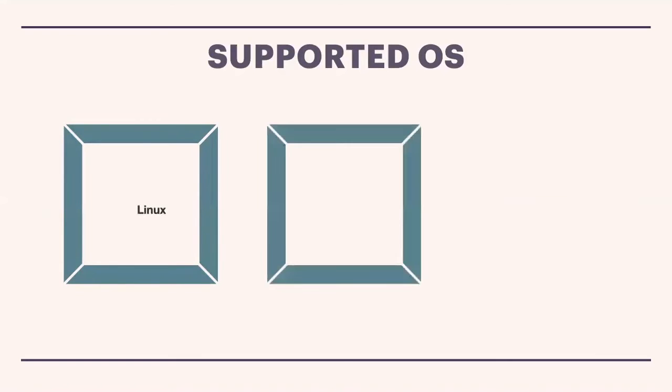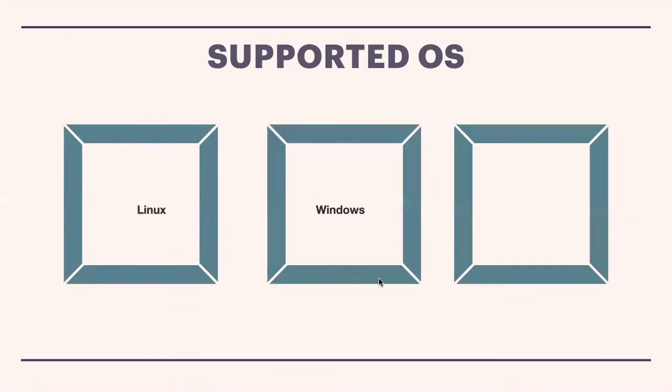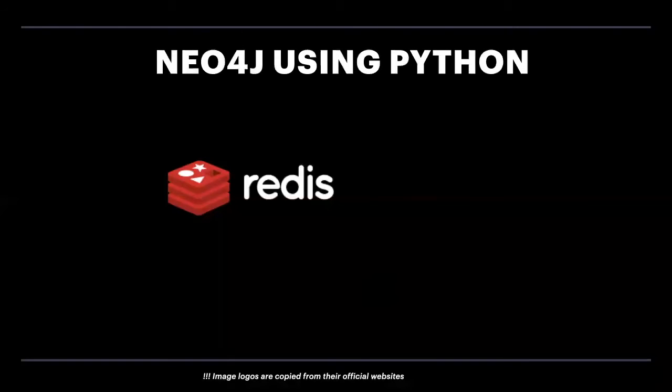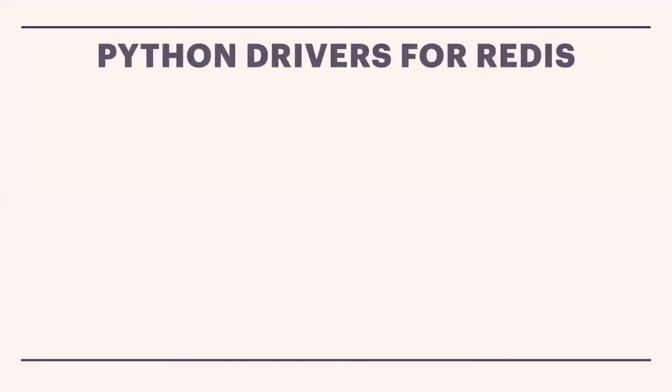Okay. And the next one is what are the operating systems? Which operating systems does Redis support? It supports Linux and Windows, and the last one is the Mac. It supports all these 3 types of operating systems when you're using Redis itself. And so I want to use Redis. How can I use Redis with Python programming?